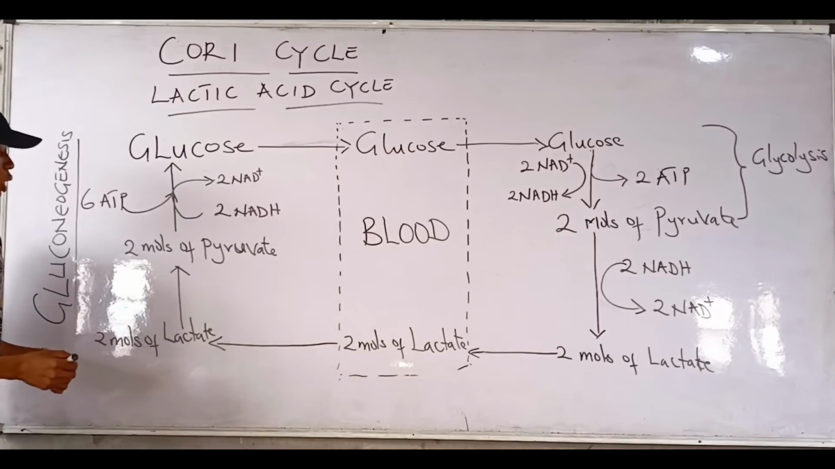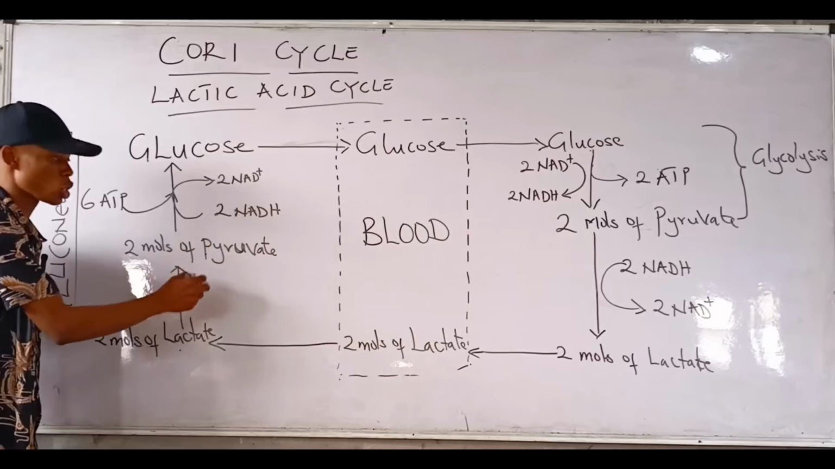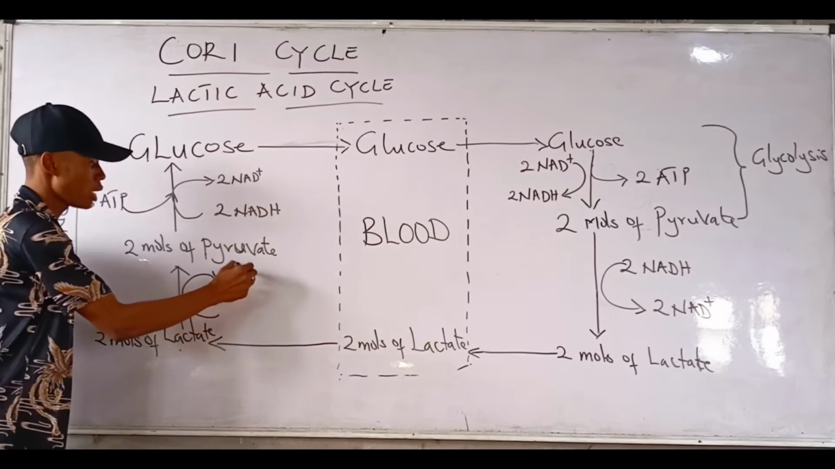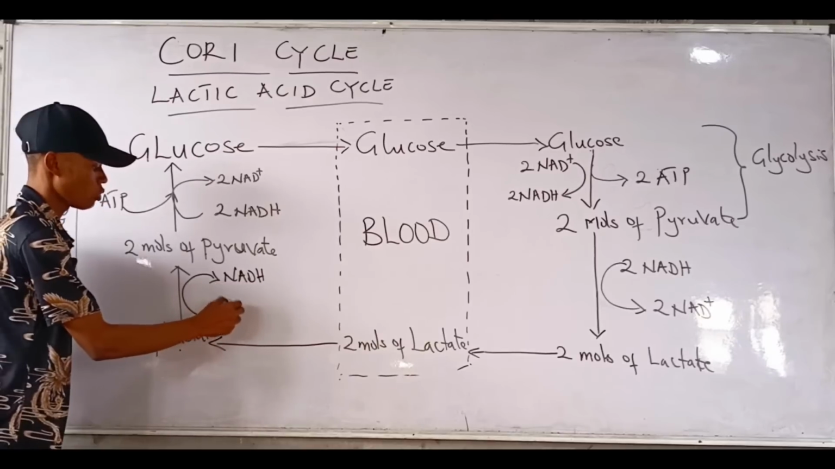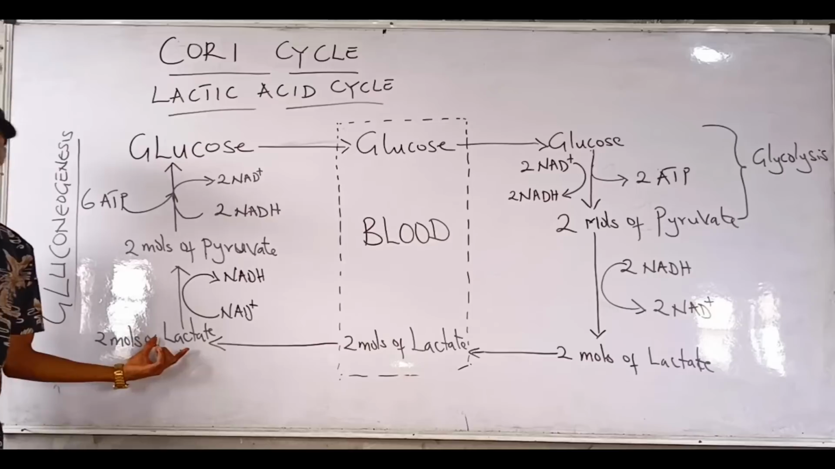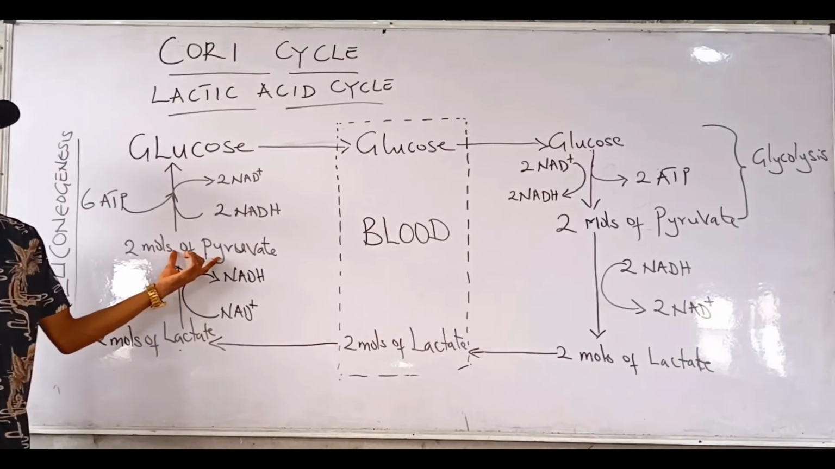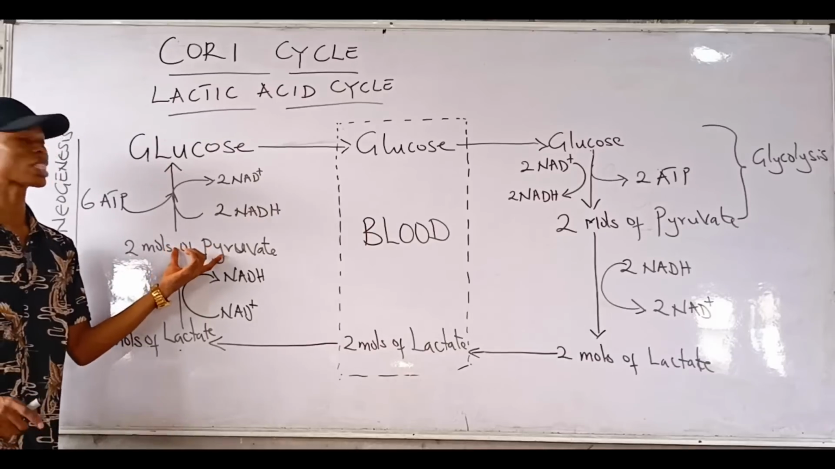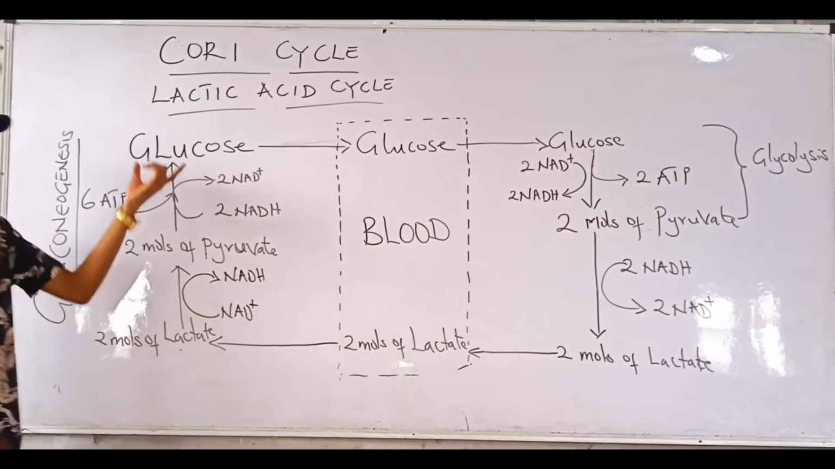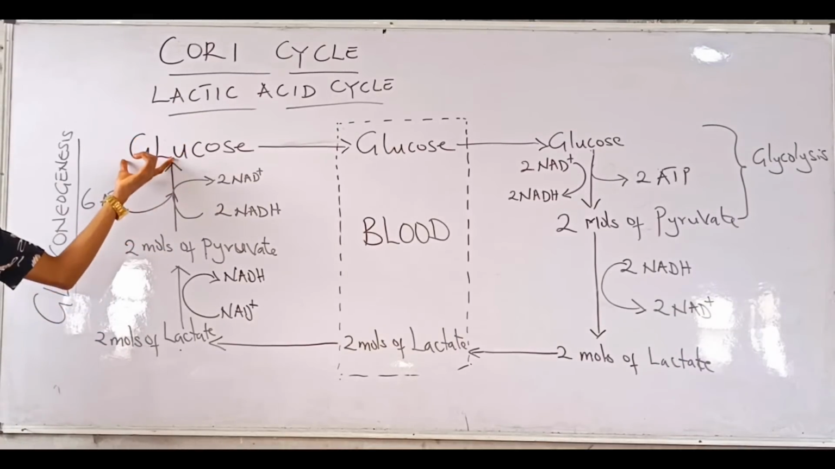Now, there's something I didn't put here. If lactate is oxidized to pyruvate, what do you think will happen? What are we producing? NADH will be produced, right? From NAD+. Now, 2 molecules of lactate are oxidized to 2 molecules of pyruvate. And you agree with me that pyruvate can follow the gluconeogenic pathway, gluconeogenesis, to form glucose, right? So it can follow gluconeogenesis to form glucose.